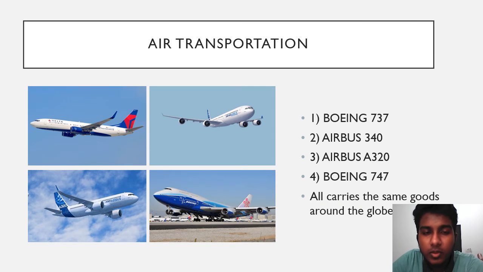Here are the examples of air transportation. First is the Boeing 737, the second is the Airbus 340, then the Airbus A320, and the Boeing 747. All these planes carry goods around the globe.